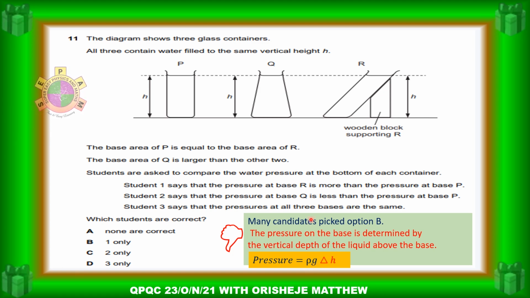This is what is responsible for the pressure due to the liquid. Based on that, the correct answer is D. Student 3 says that the pressure at all three is the same because the height is the same. So the base area does not affect the pressure due to liquid.